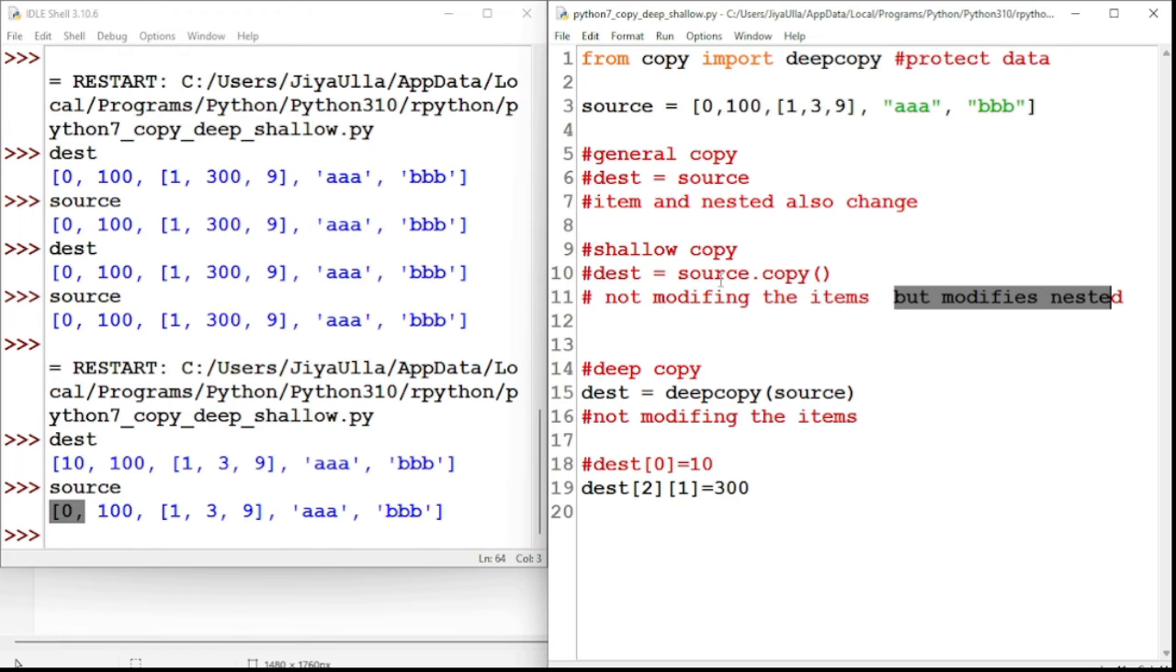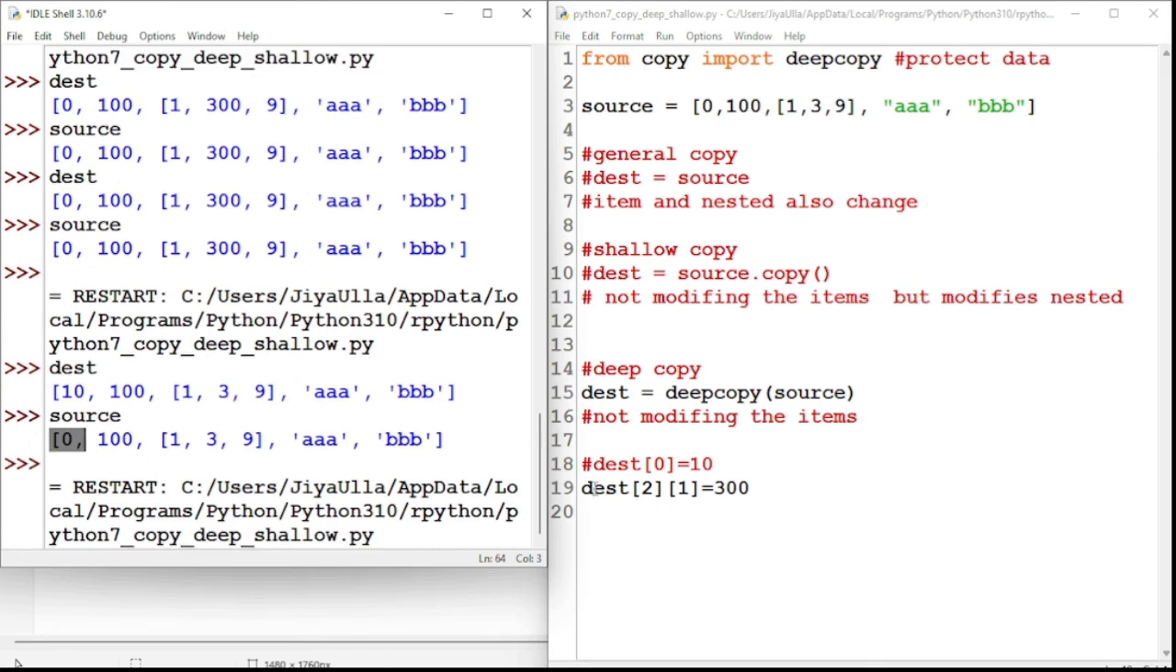But it is not modifying the individual items. Here also it is the same case. The deep copy is not modifying the items, so it is good. If it does not modify the nested item, then it is very good because our source data is protected.